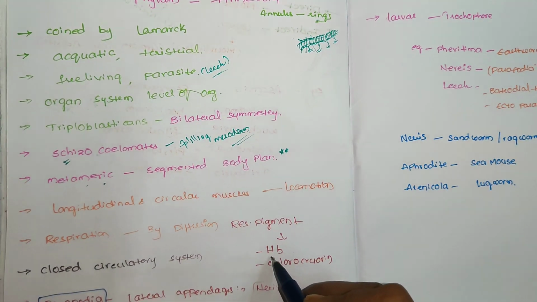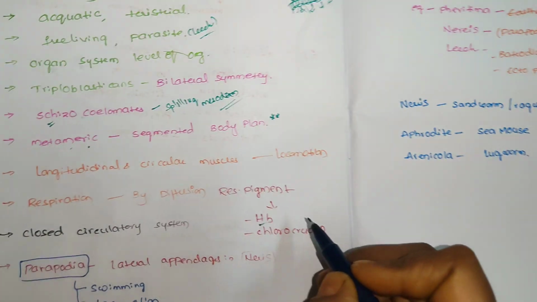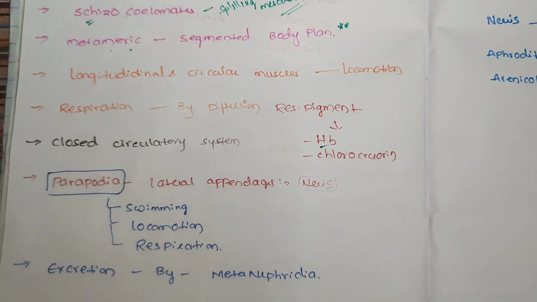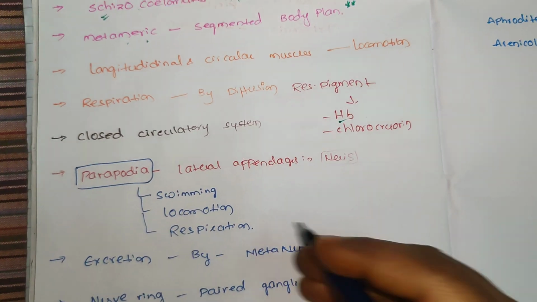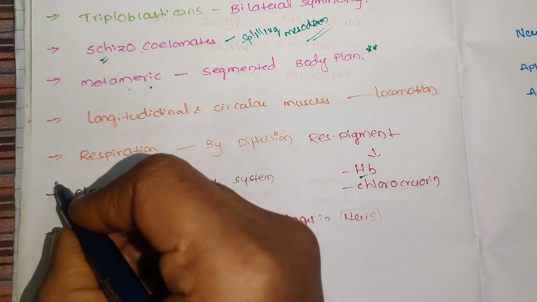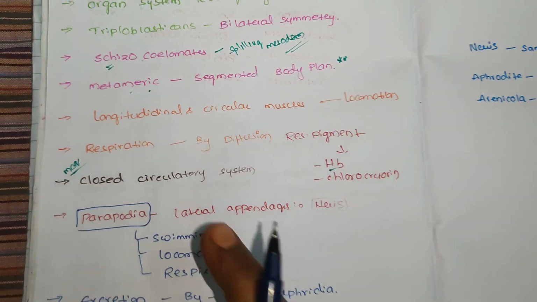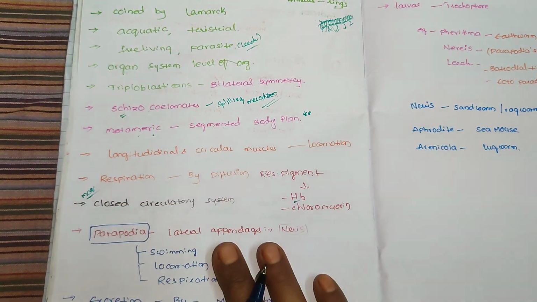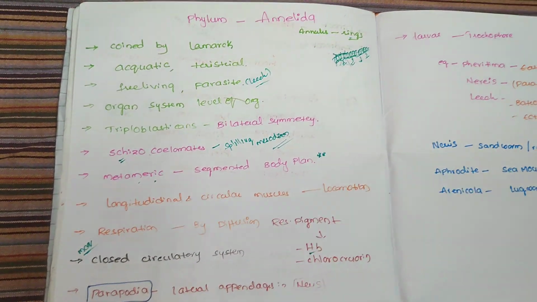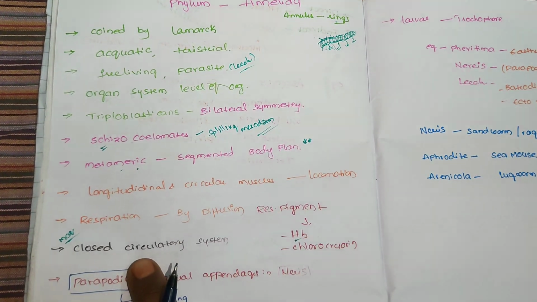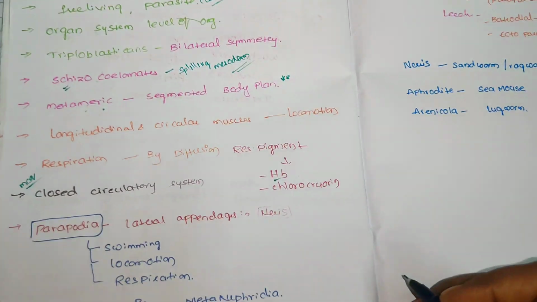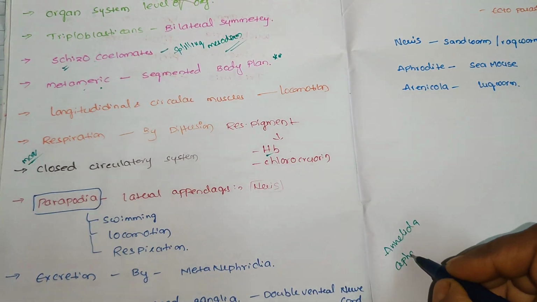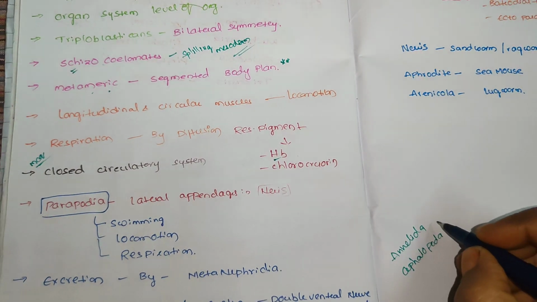Here it has a respiratory pigment, same as ours, that is hemoglobin, and also chlorocruorin. And the most important feature and a repeated MCQ question is that it has a closed circulatory system. In all invertebrates, only Annelida has the closed circulatory system, and also Cephalopoda, which belongs to Mollusca.